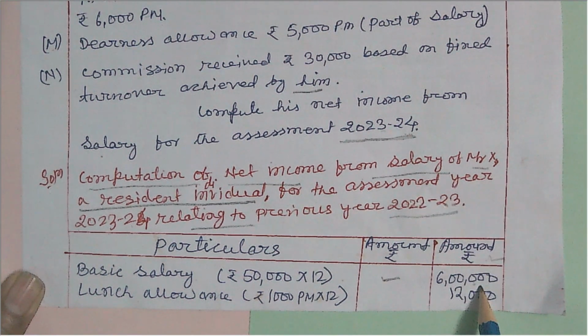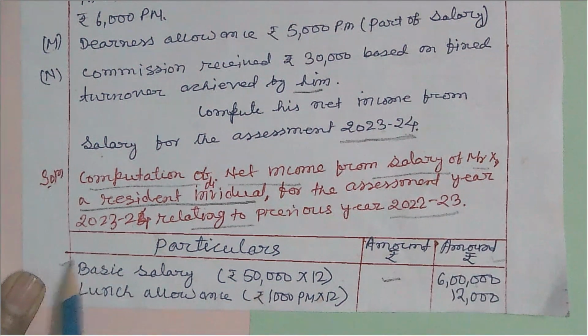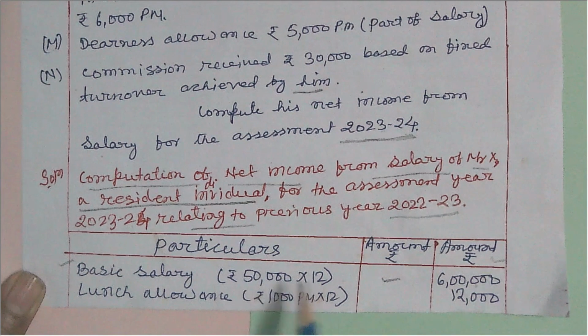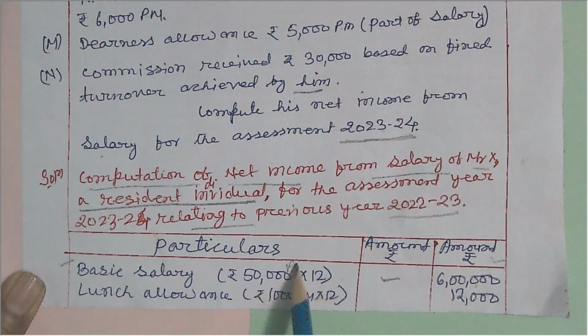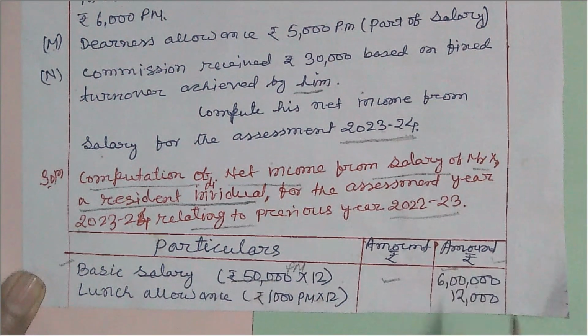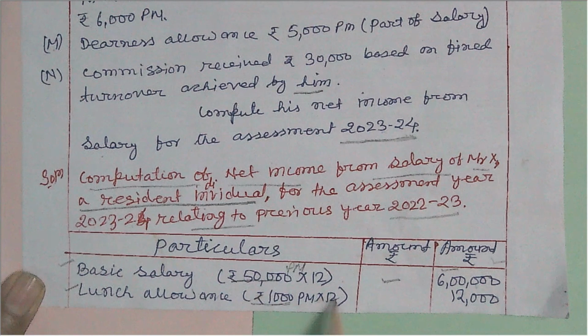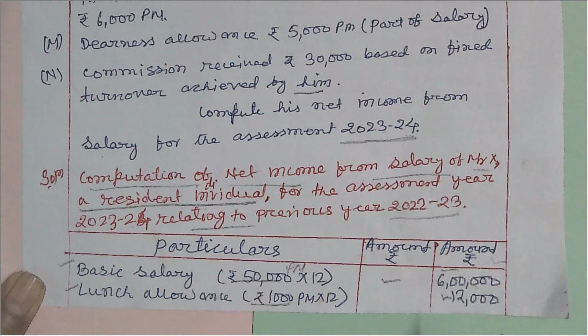Now basic salary is always taxable. It is given per month, so you multiply 50,000 into 12, which is 6 lakh rupees. Lunch allowance is always taxable. It is received by the employee at 1,000 per month, for 12 months it is 12,000.